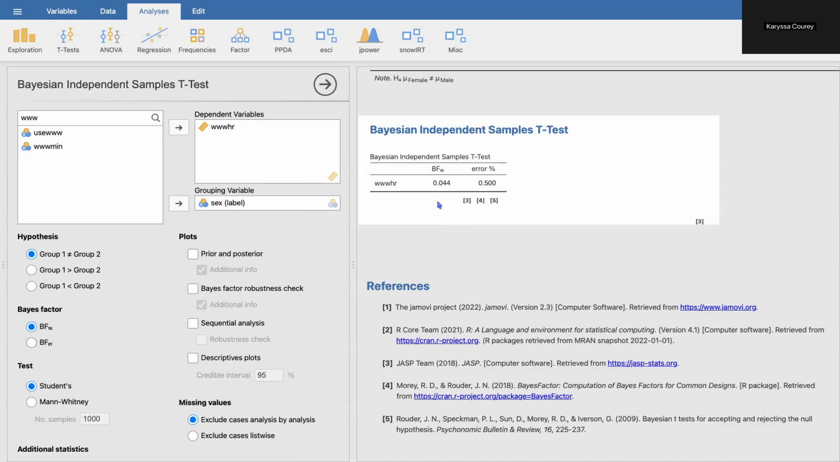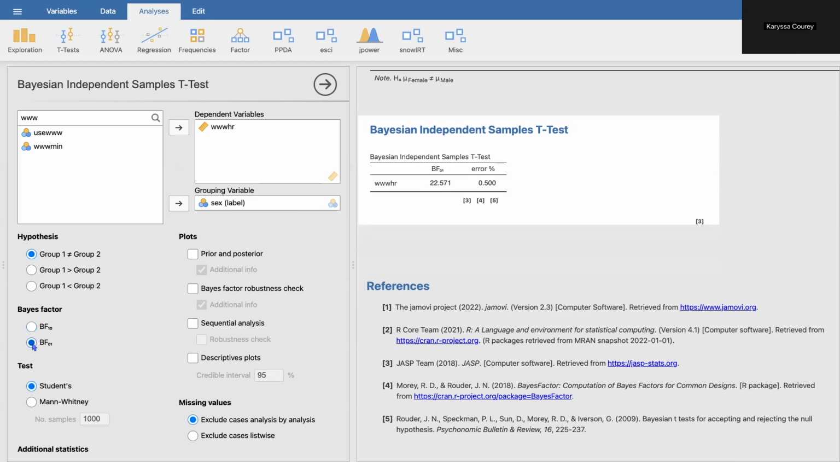When this value is less than 1, we have evidence in support of the null hypothesis. So the 1 here stands for alternative, 0 for null in this case. Alternative meaning that there is a difference between genders, null meaning that there is not a difference between genders. And so 1, 0 means that we're comparing the alternative hypothesis over the null. And so because this is less than 1, we know it's in support of the null.